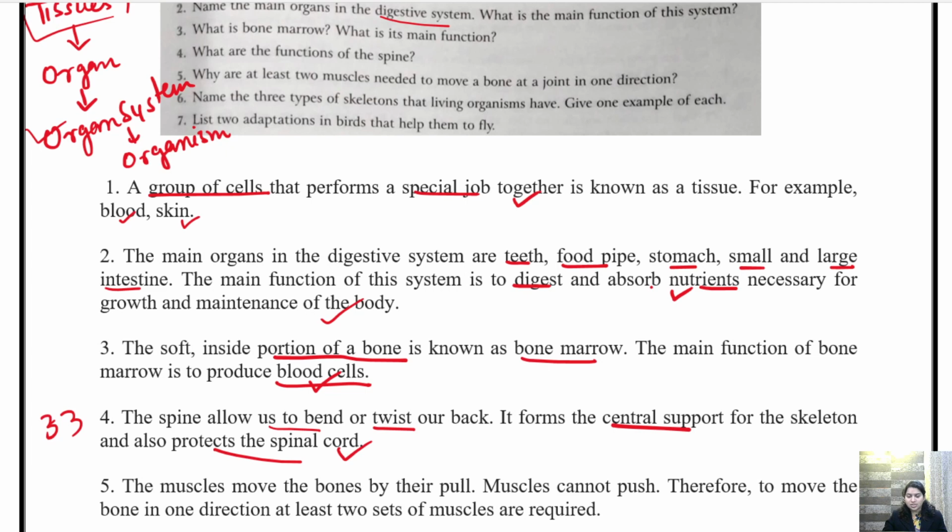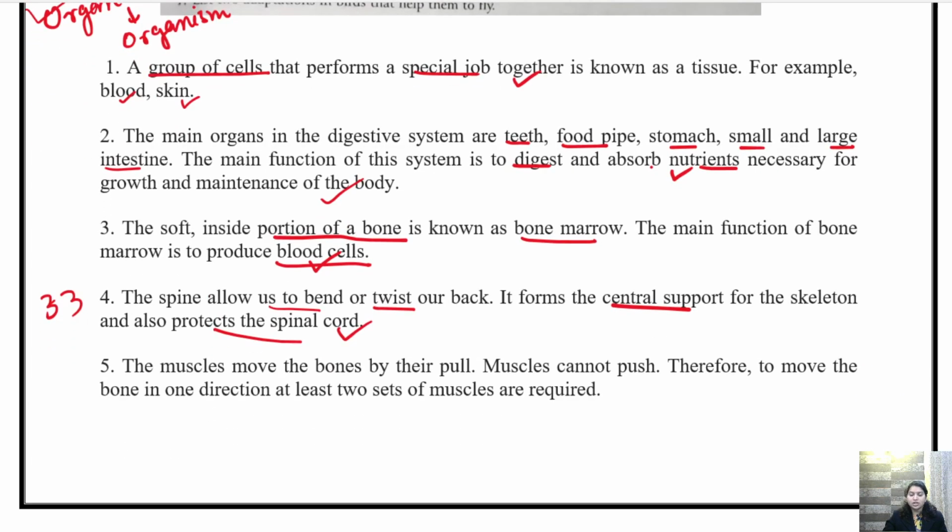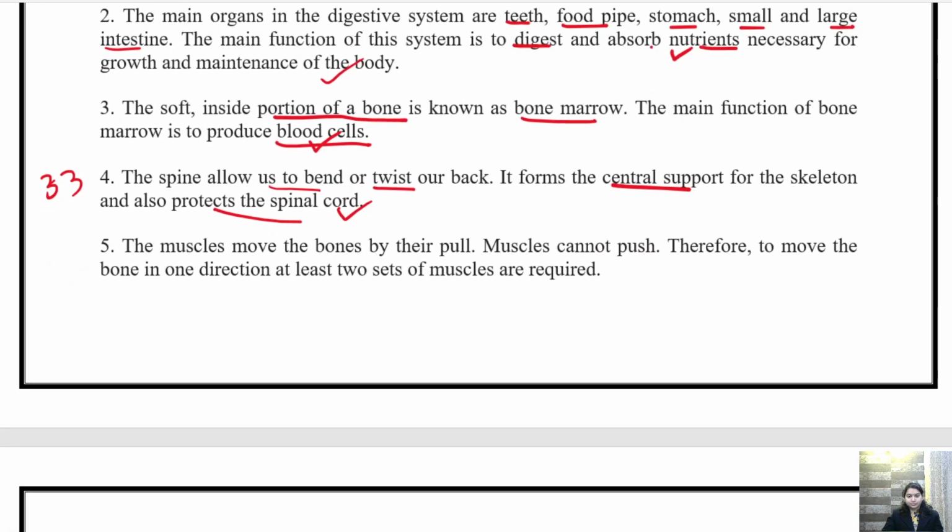So it protects the vertebral column, or what we say as backbone. They protect the spinal cord also.